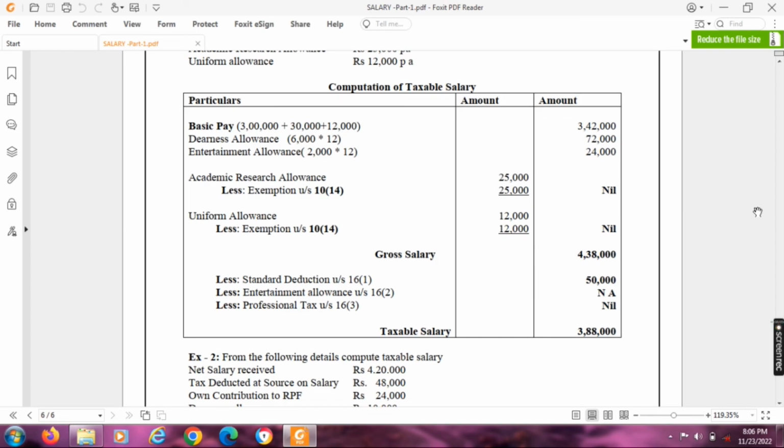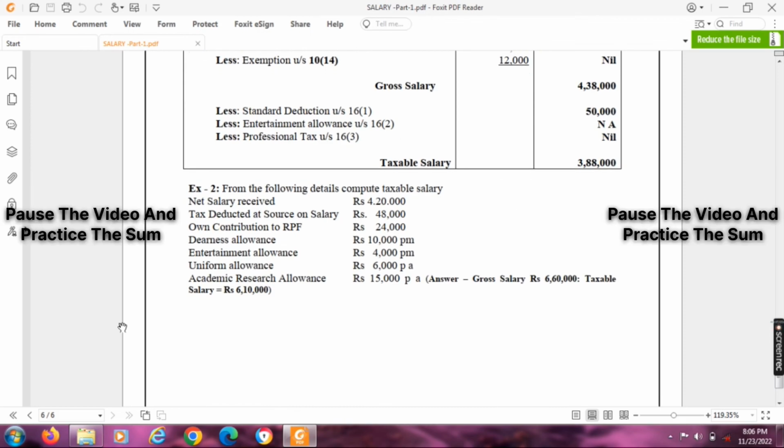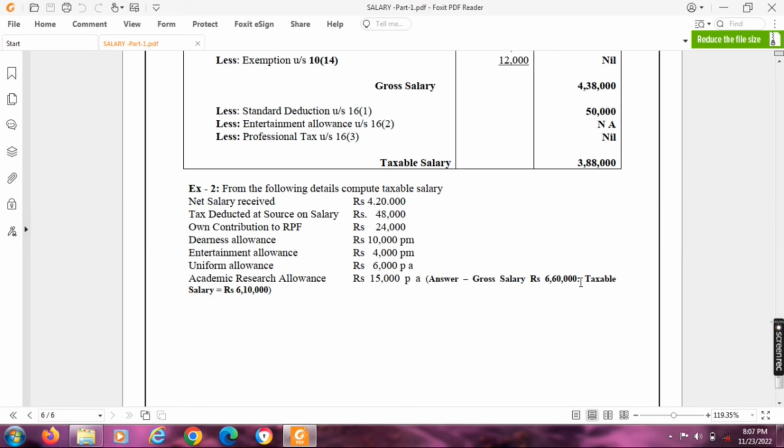Less the standard deduction under section 16(1), 50,000. Balance 3,88,000 is the taxable salary. In the same pattern, everyone can practice exercise 2 for your easy reference. Okay, now we'll see in the next video house rent allowance based simple problems. Okay, bye.